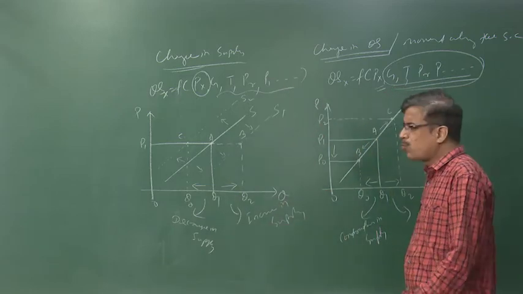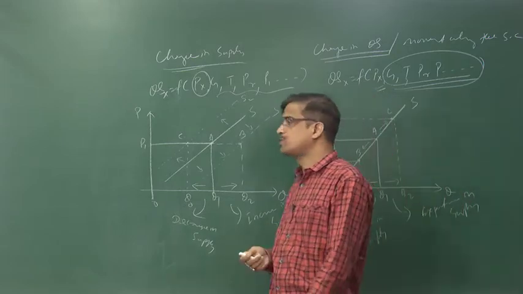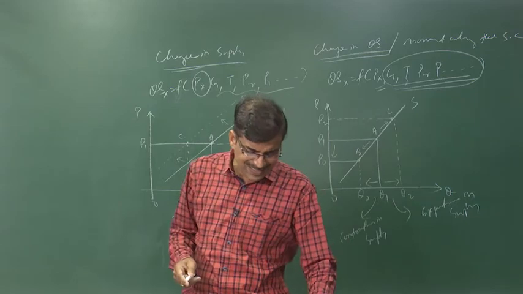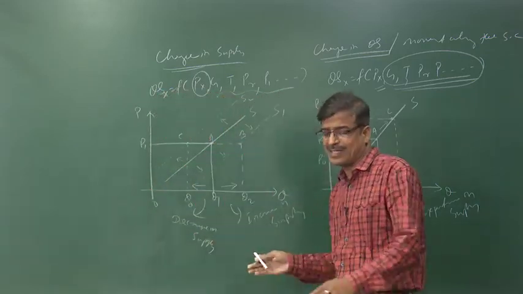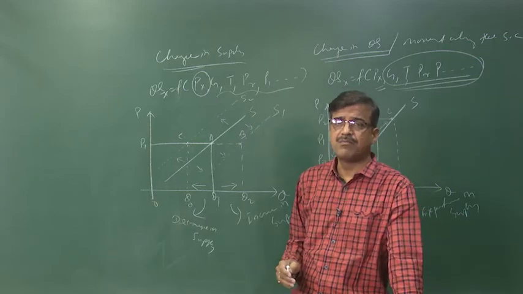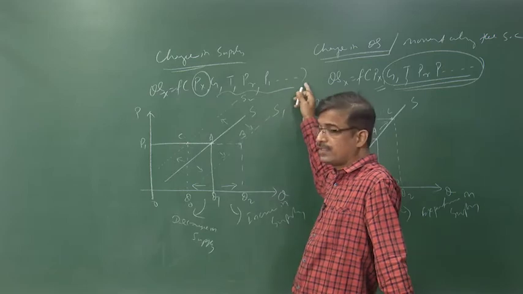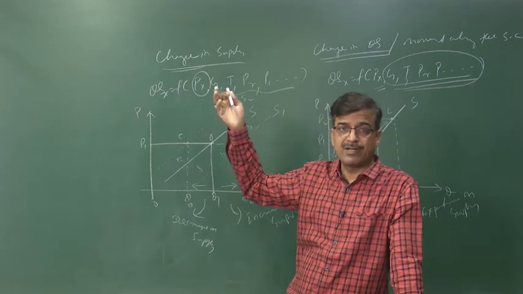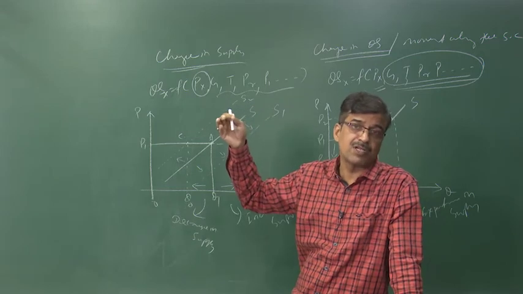Now, the most important question that arises, particularly in case of change in supply, is why there is a shift in supply curves. Why is there an increase in supply and decrease in supply? What are the main reasons behind it? The main reasons we cited here are price of raw material, that is the price of input factors, goal of the producer, level of technology.